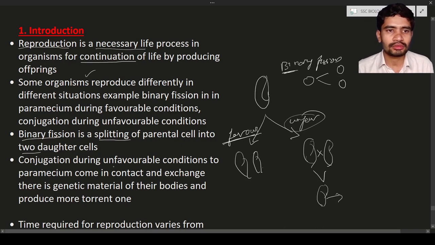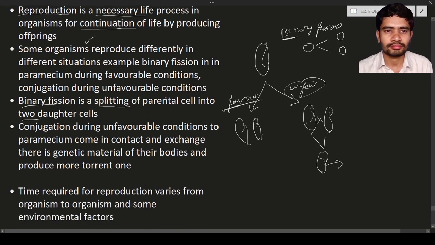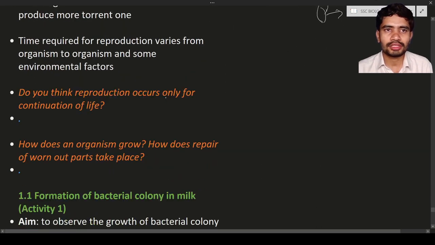Okay, so this is about conjugation and also binary fission in paramecium. The time required for reproduction varies from organism to organism, and also with some environmental factors. Let us consider amoeba is going to take around 60 minutes for the division of a parental cell into two daughter cells.